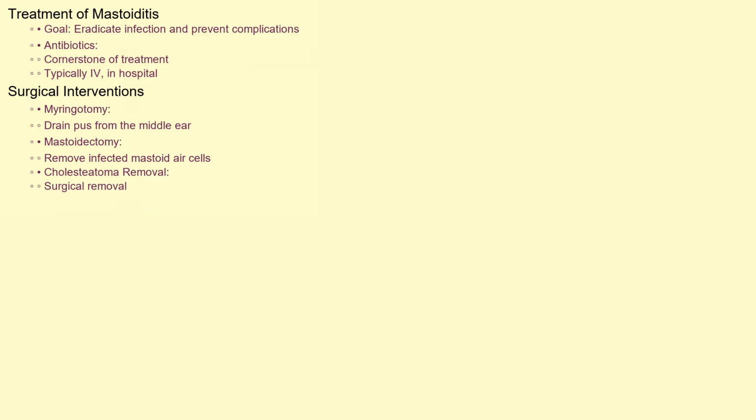The primary goal of treatment is to eradicate the infection and prevent complications. Antibiotics are the cornerstone of treatment, typically administered intravenously in the hospital to ensure they reach the infection site effectively. In many cases, surgery is also necessary. A myringotomy, which is a small incision in the eardrum, can help drain pus from the middle ear. If there's a large collection of pus in the mastoid bone itself, a mastoidectomy may be performed. This involves surgically removing the infected air cells from the mastoid bone. If a cholesteatoma is present, it will also be surgically removed.